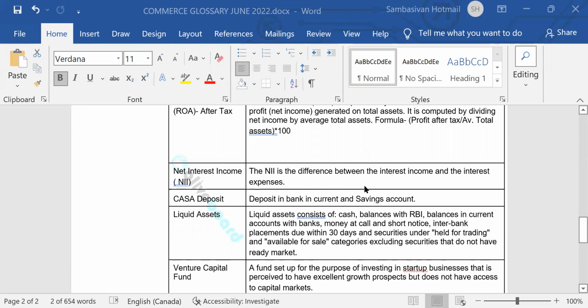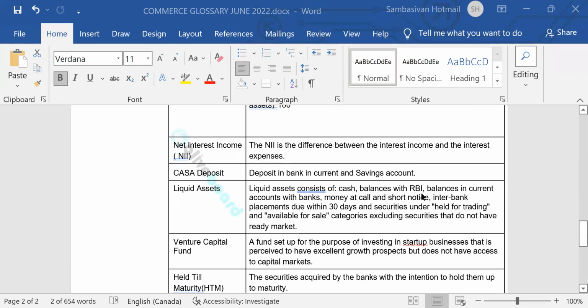CASA deposit, deposit in bank in current and savings account. Liquid assets consist of cash balances with RBI, balances in current account with banks, money at call and short notice, interbank placements due within 30 days, and securities held for trading and available for sale categories, excluding securities that do